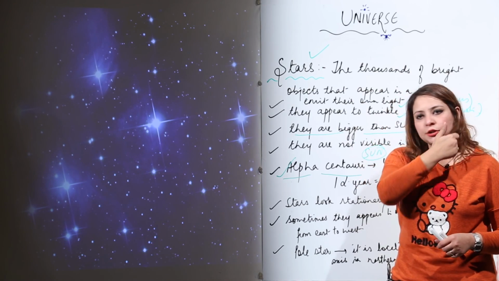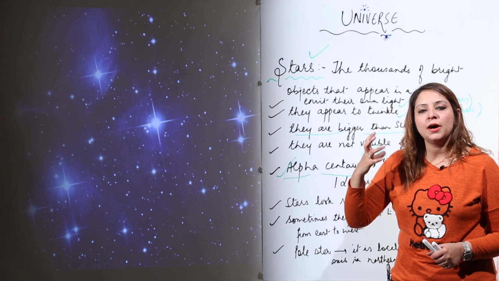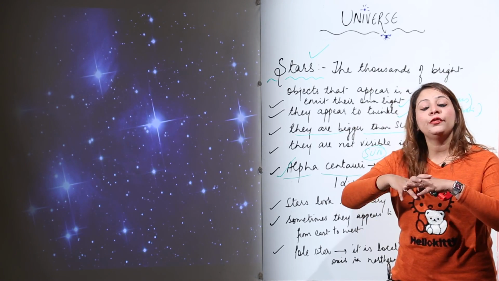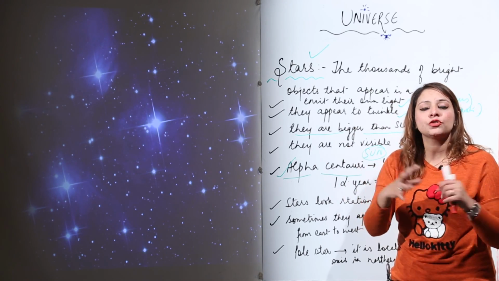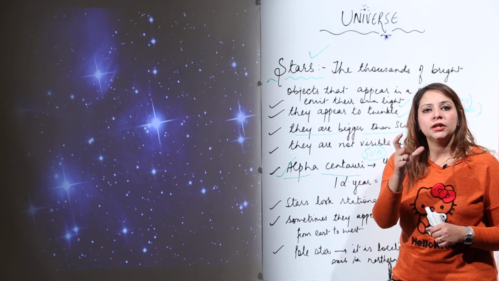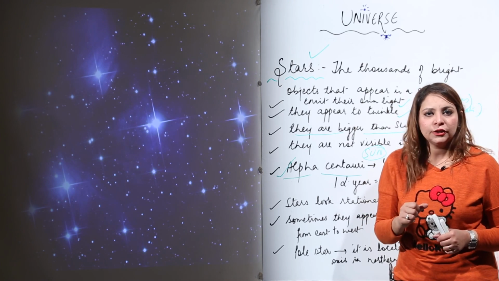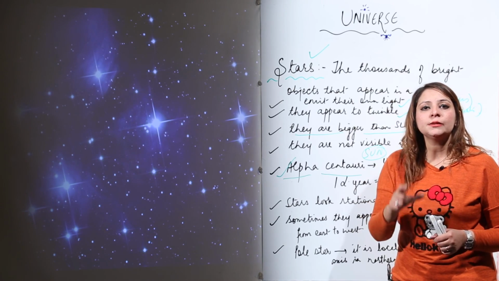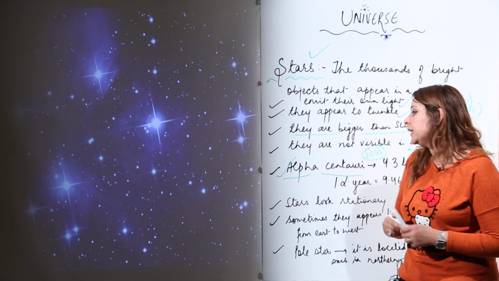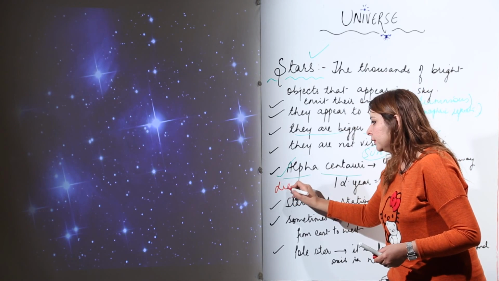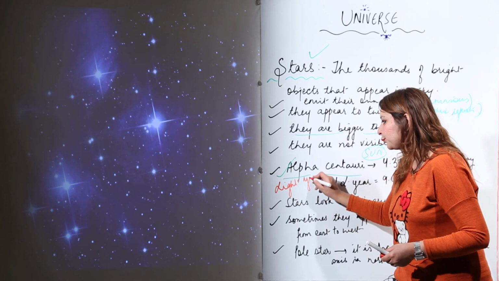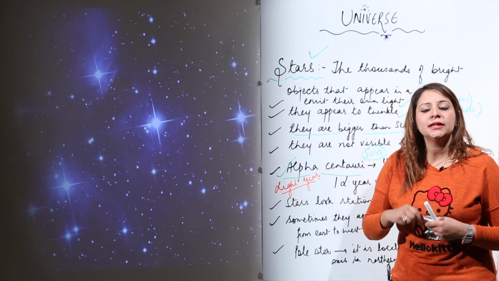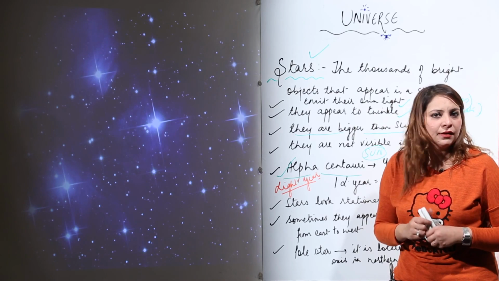When we talk about the distance between heavenly bodies, because the distance is very large, we cannot use the simple unit kilometer. So we have a specific unit to calculate distance between the heavenly bodies in the universe, that is the light year. Light year is the unit used to calculate the distance that exists between the heavenly bodies.